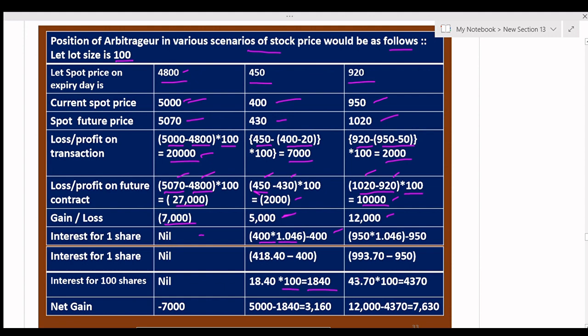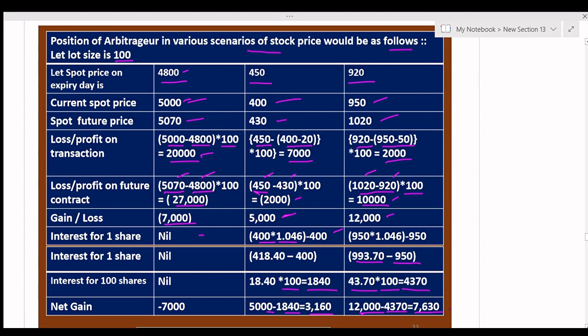You deduct it from 5,000, it will be 3,160. In the third case, the interest will be 993.70 minus 950, equal to 43.70, into 100, equal to 4,370.